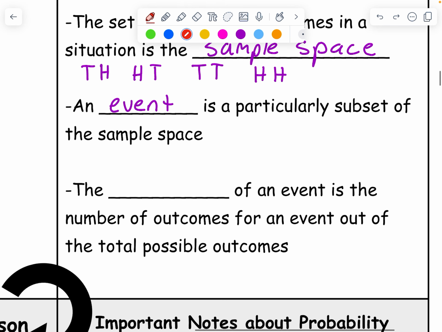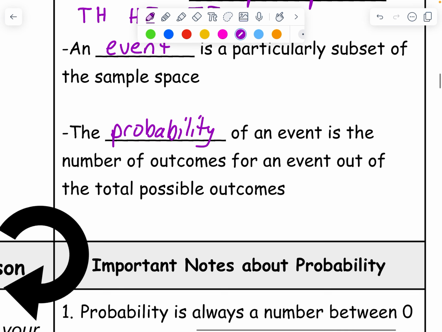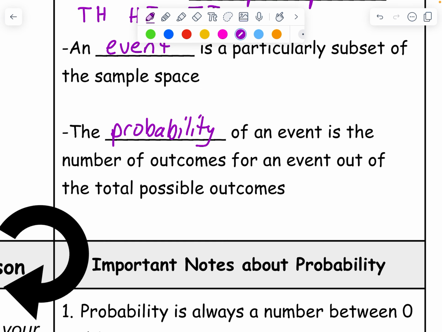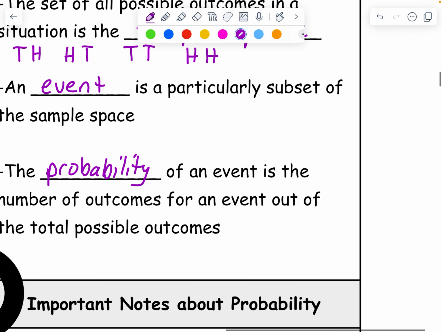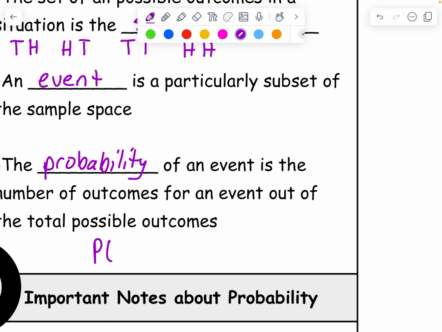The probability of an event is the number of outcomes for an event out of the total possible outcomes. So, for example, the probability of getting a heads in the example up there: on the bottom should always be my total number of outcomes. There are 4 possible outcomes up there. How many of them give me heads? What's the number of outcomes for that event? 3 of those give me heads, so the probability is 3 over 4.